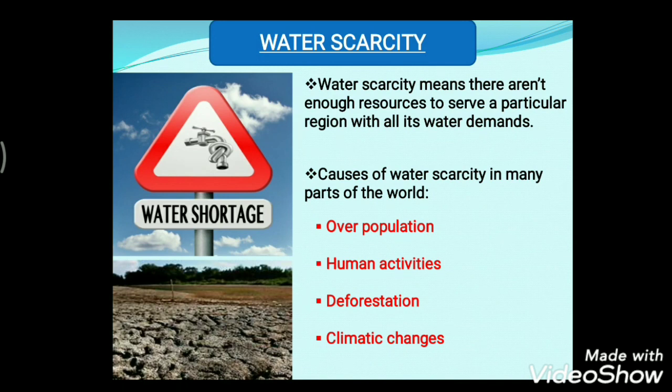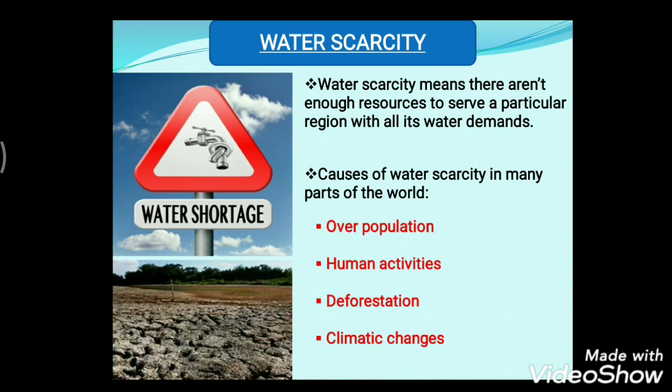The first cause is overpopulation. The increasing population and rising standard of living have led to the problem of water scarcity in many parts of the world. Every day the population is increasing. Have you ever heard that the population is decreasing? No, it is always on the rise. So population is a big factor.